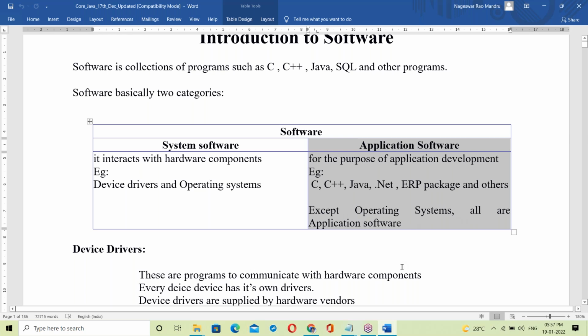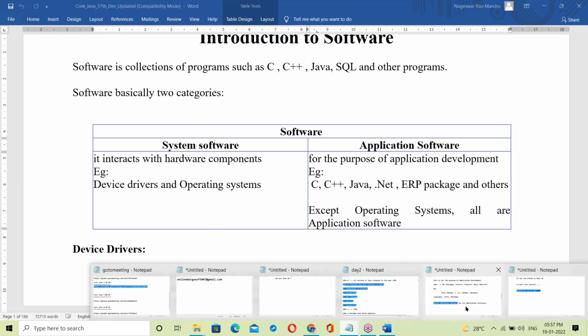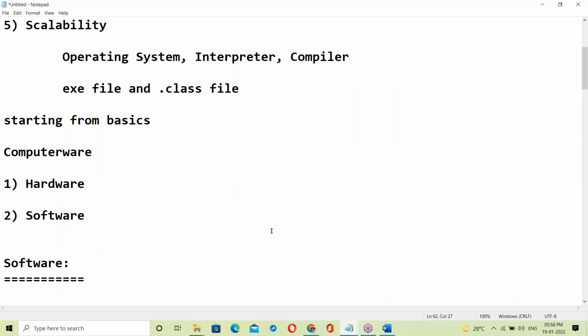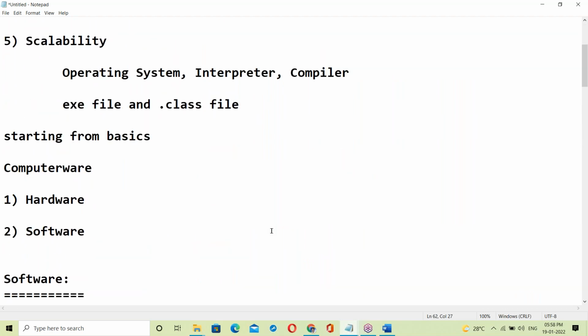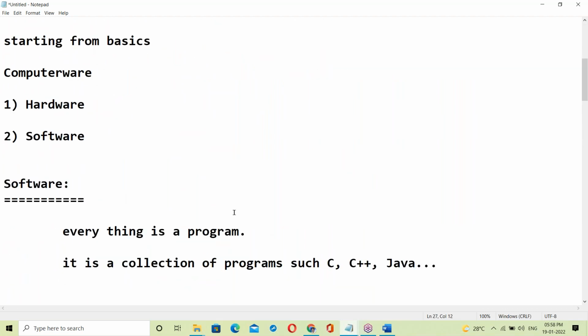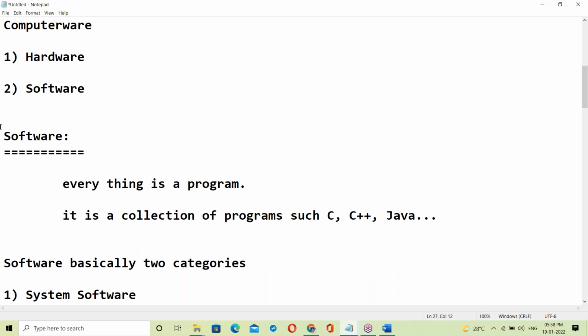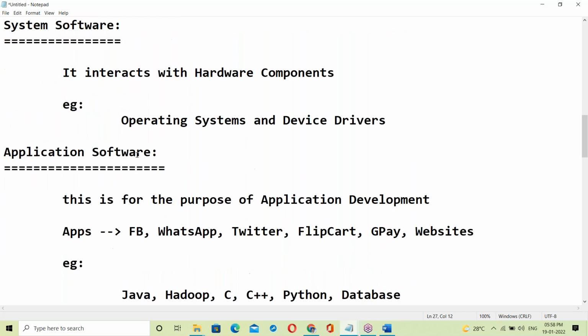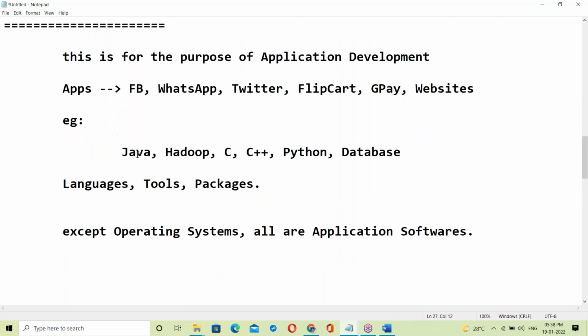Yes, same thing explained. See here, whatever we discussed in the notepad is the same in the document, from the start of software. Nothing is missing, so running notes are not necessary. You don't write any running notes.